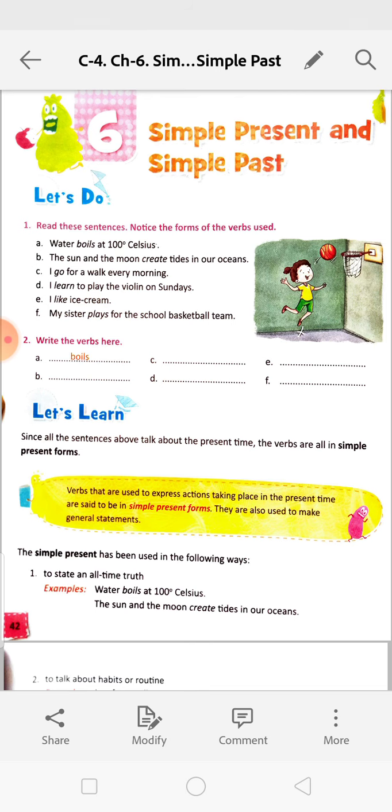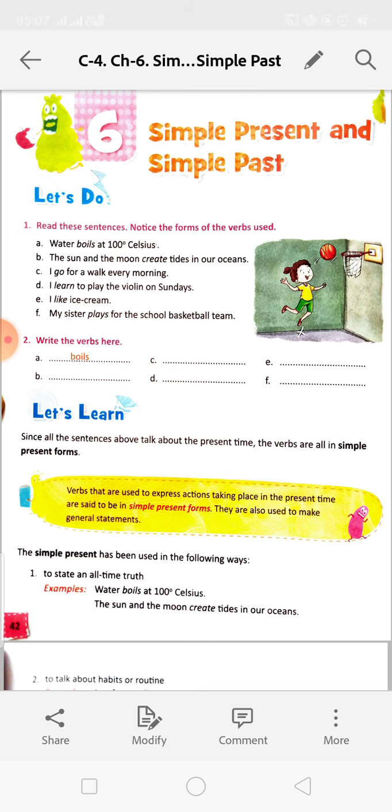See, plays, play plus s. That means my sister is in singular form, so we are using plays over there. Okay, so follow this. Whenever we use a singular noun, we add s or es with the verb. And when there is a plural form of noun, then we write only the main verb.